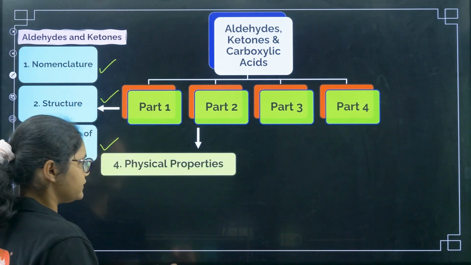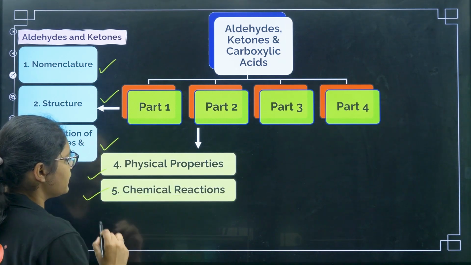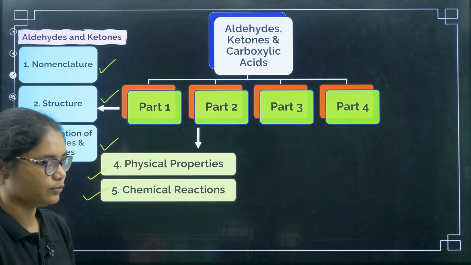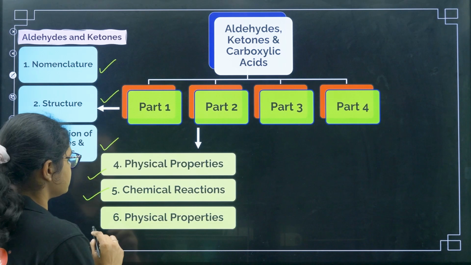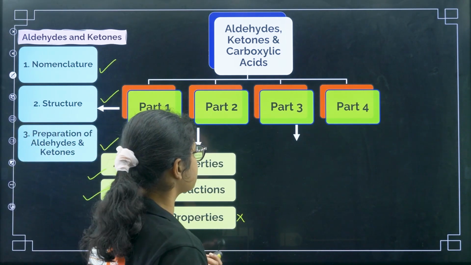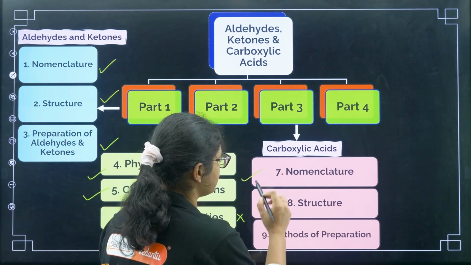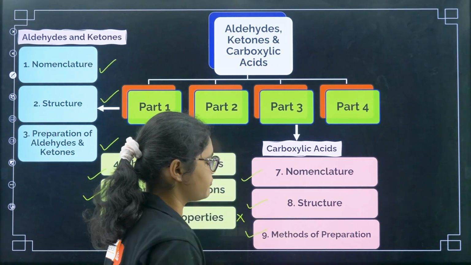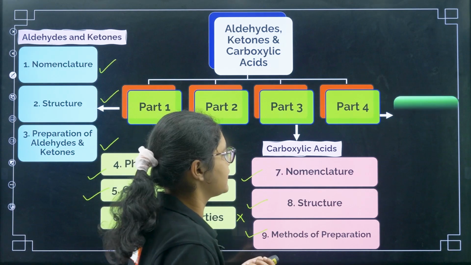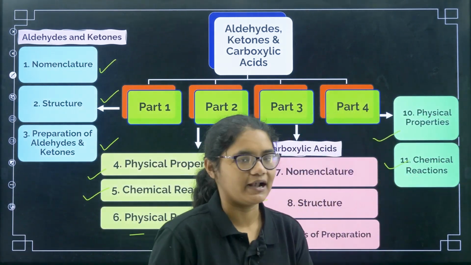Next, coming to part 2, in the next lecture we will be talking about physical properties and chemical reactions of aldehydes and ketones. Next, in part 3 for carboxylic acid we'll be talking about nomenclature, structure and the methods of preparation. Then in the last lecture we'll be doing physical properties and chemical reactions of carboxylic acid.